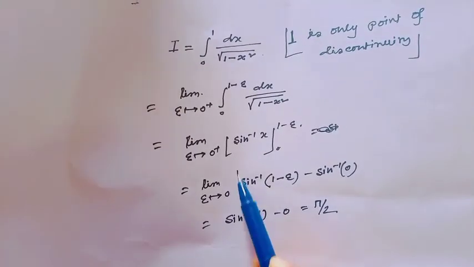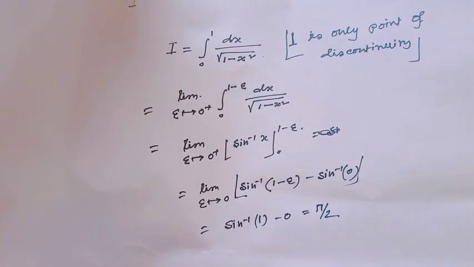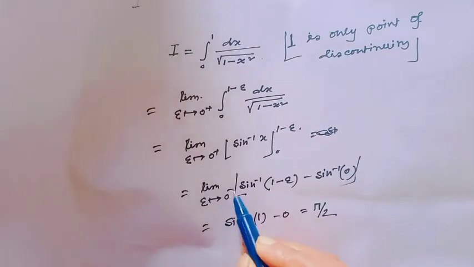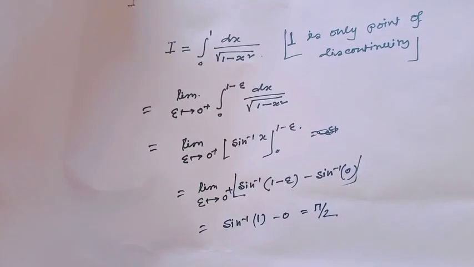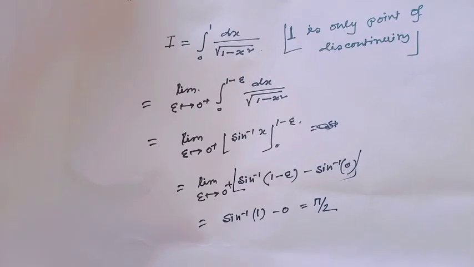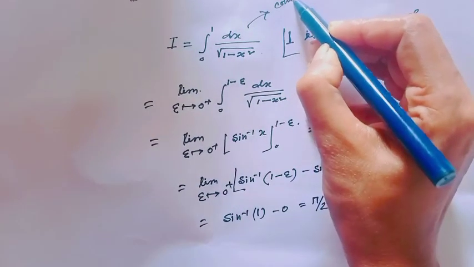Now putting in the values, this would be sin inverse of 1 minus epsilon minus sin inverse 0. As epsilon tends to 0 plus, this value would be sin inverse 1, which is equal to pi by 2. And since the value of the integral is finite, this improper integral is convergent.